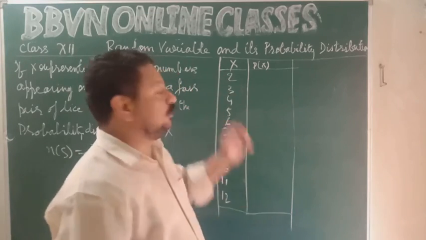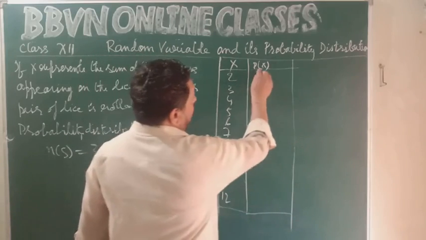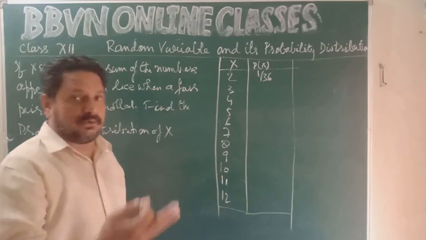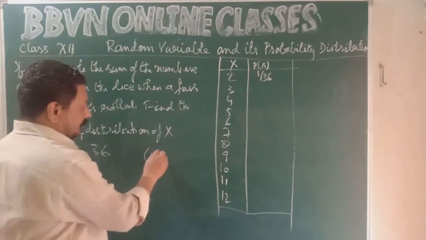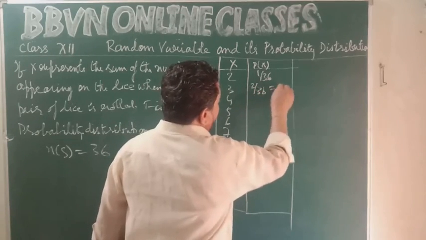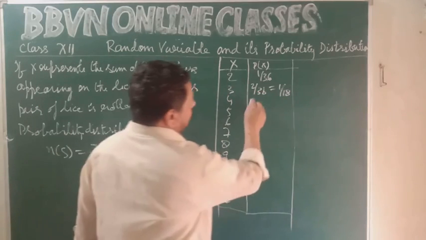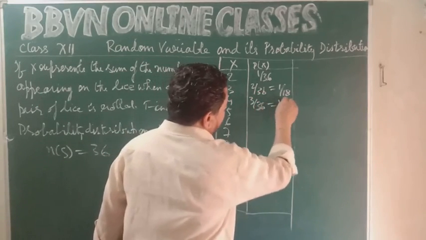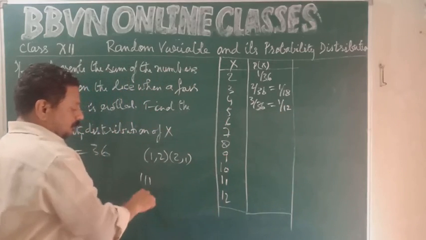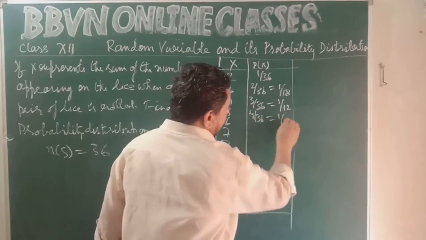Okay. So the probability of getting 2: the favorable outcome is 1, 1. Only one simple outcome. So 1 upon 36 is the probability. 3. How can we get 3? 1, 2 or 2, 1. I hope you understand this. So 2 upon 36. That is 1 upon 18. 4 are 1, 3, 3, 1, 2, 2. 3 upon 36. That is 1 upon 12. 5: 1, 4, 4, 1, 2, 3, 3, 2. 4 chances. 4 upon 36. That is 1 upon 9.